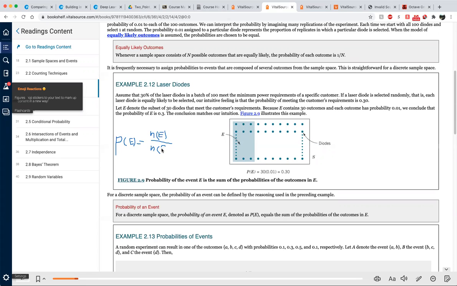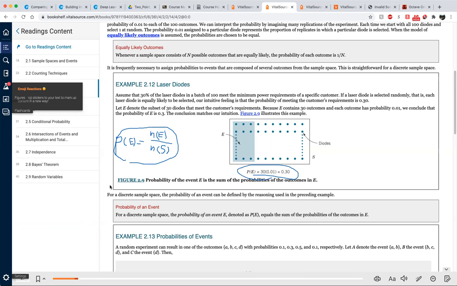We use capital letter S as the symbol for the sample space. Keep this in mind. This is the way to calculate probability in classical probability. So the probability of E is equal to the number of outcomes in the event divided by the number of outcomes in the sample space. This is exactly the same as this one.